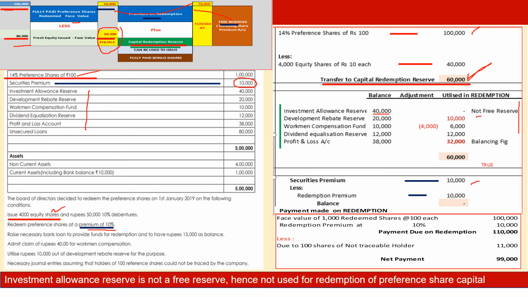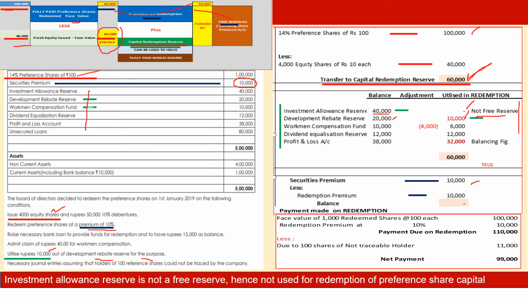Though it is not applicable now, we can consider it for the sake of this example; it is not a free reserve, therefore we are not touching it. Then we have development rebate reserve, which is 20,000 rupees, but there is a guideline in the working note. Utilize 10,000 out of development rebate reserve for the purpose. They are not talking of what adjustment to make. They say we have got 20,000. Make use of 10,000 for the sake of capital redemption reserve. We post it here.